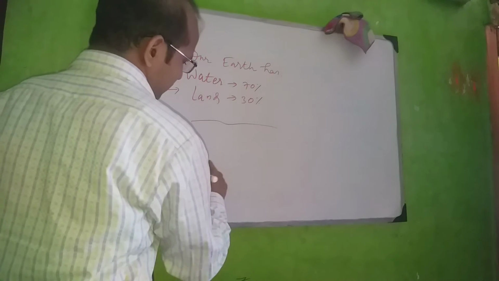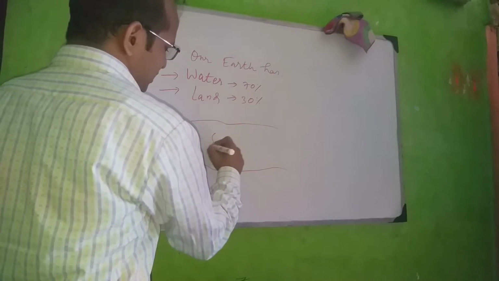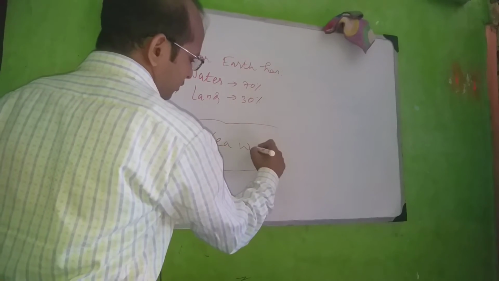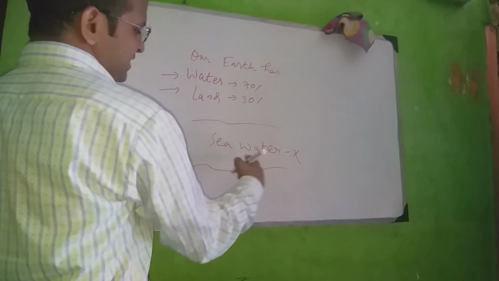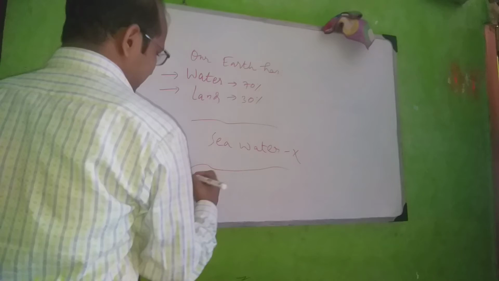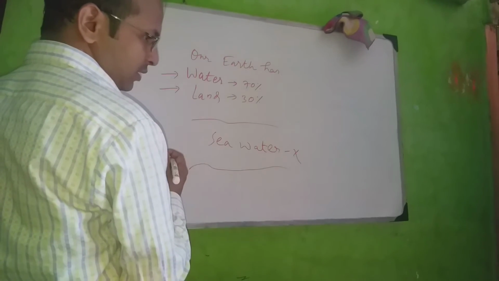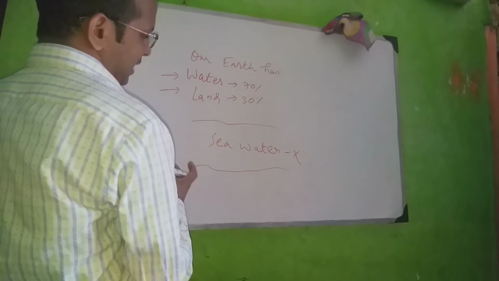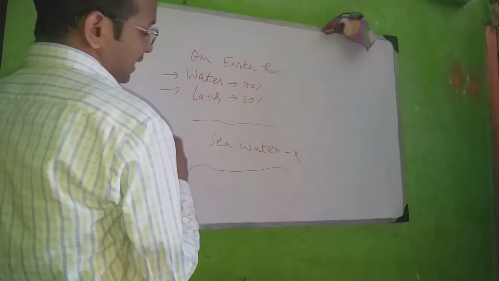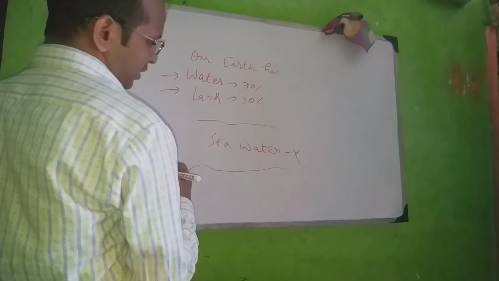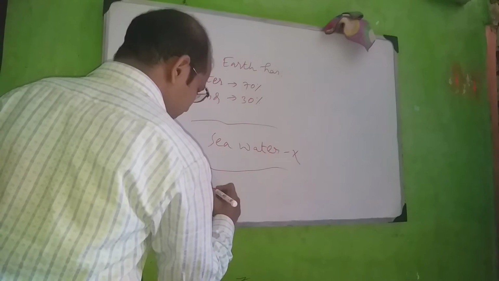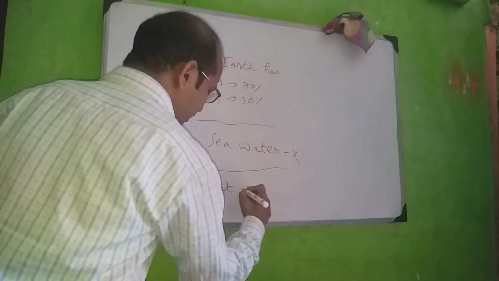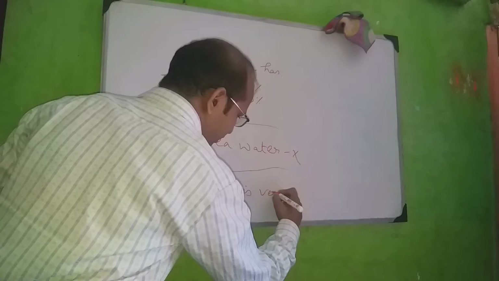Suppose there is a sea. Okay, so seawater is not fit for drinking. Why is seawater not fit for drinking? I am writing the reason. Because seawater is salty. If you eat a lot of salt, that will do harm to your body. That's why we don't use seawater for drinking. Seawater is not used for drinking as it is very salty.